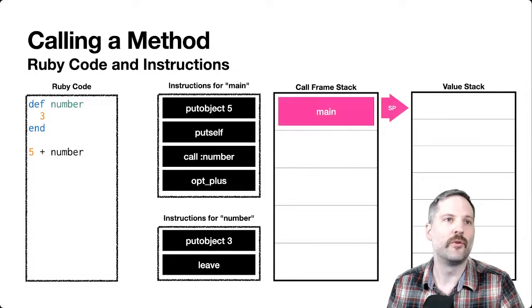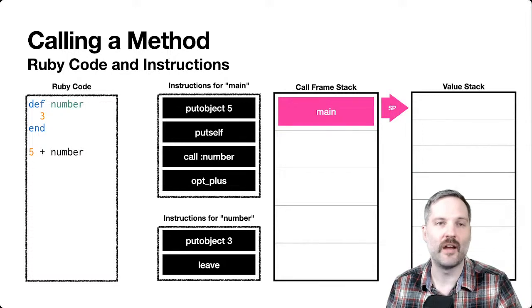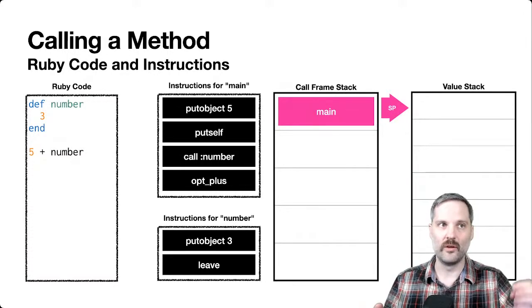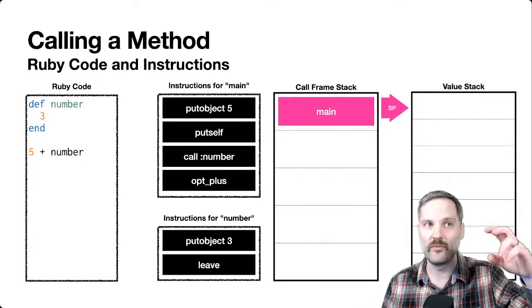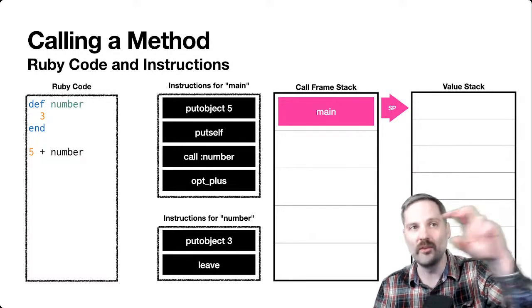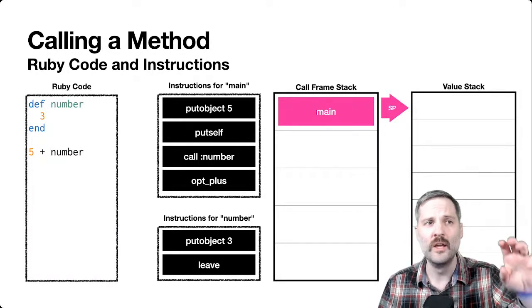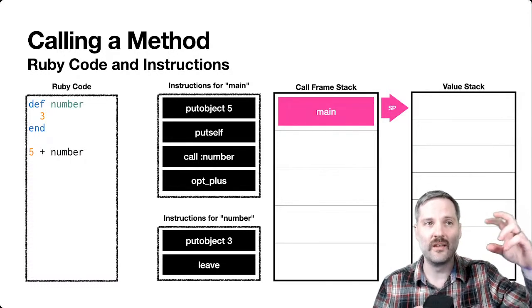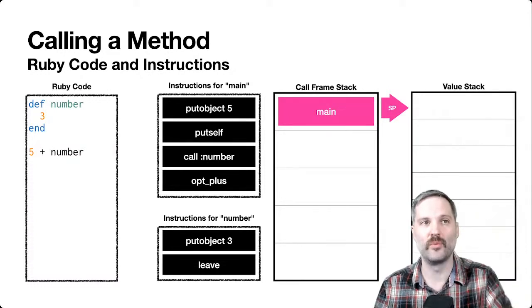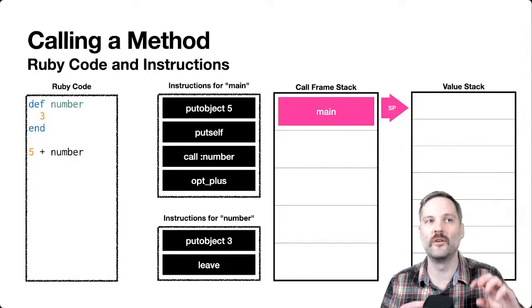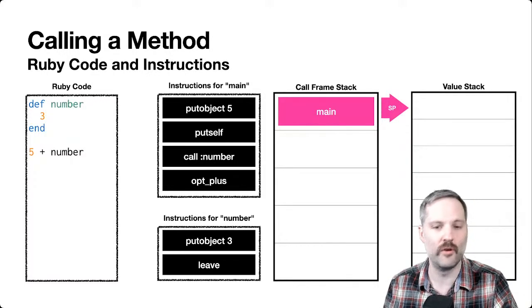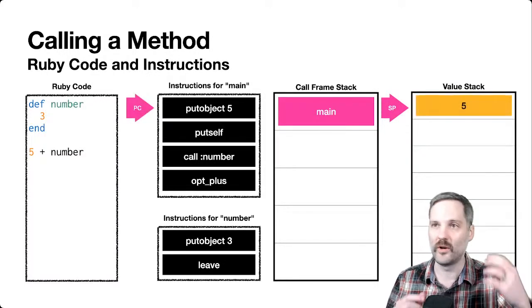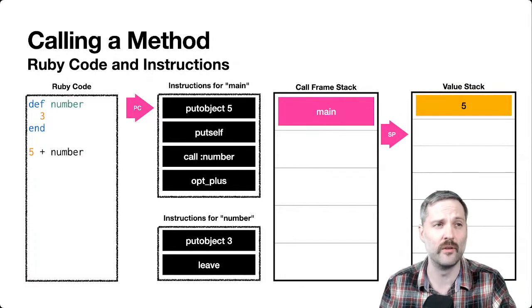So first off, we always start out with a main stack frame. When the program starts executing, we're already set up with a main stack frame, and that stack frame has what's called a stack pointer, or an SP, and that points at the value stack. I've color coded this here. The main frame is pink, and then its SP is also pink. So the stack pointer that's associated with the main frame, those colors are put together. We also have a program counter, and the program counter points at whatever instruction we're going to execute next. So in this case, we're pointing at put object 5.